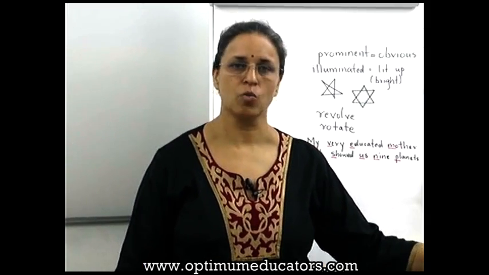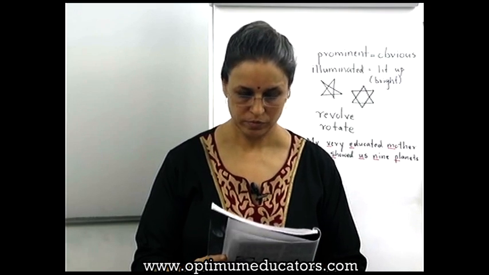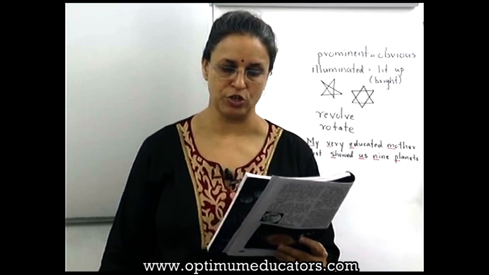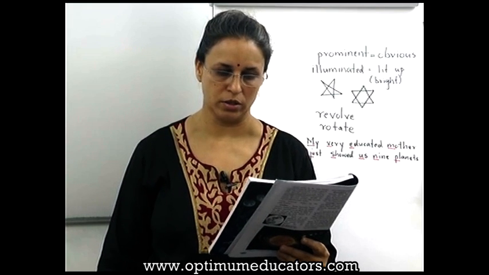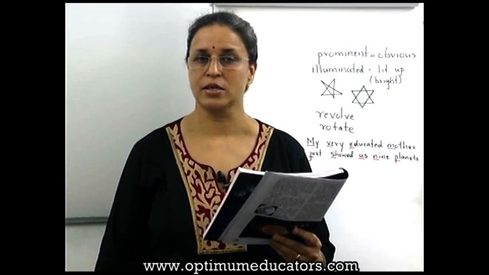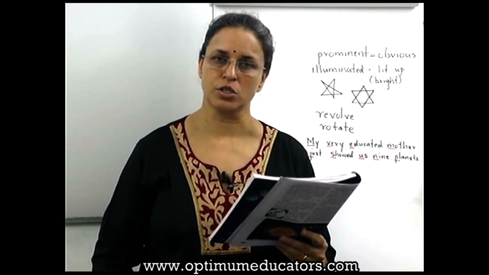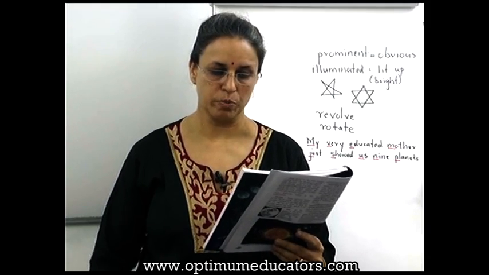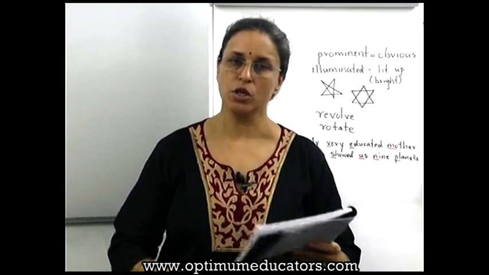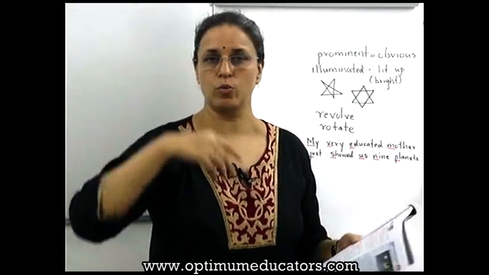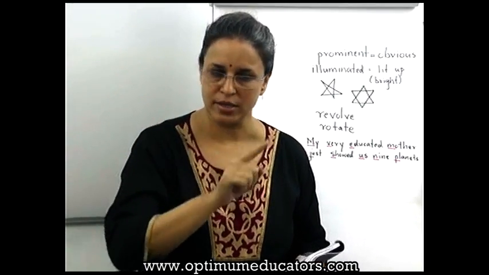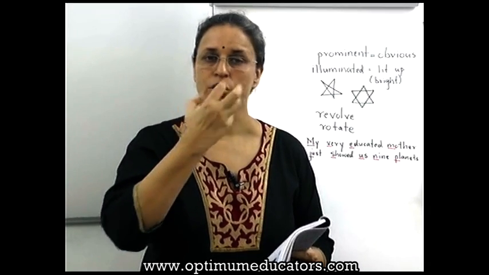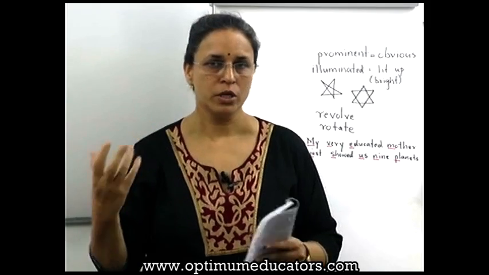So now let us see what exactly is gravity. All heavenly bodies exert a force of attraction or a pull on one another. This force is known as the gravitational pull, or this force is called gravity. The sun exerts a gravitational pull on all planets. Otherwise, all the planets would go here and there, anywhere. Why does it go in that exact same orbit around the sun? Because there is an attraction or a gravitational pull from the sun